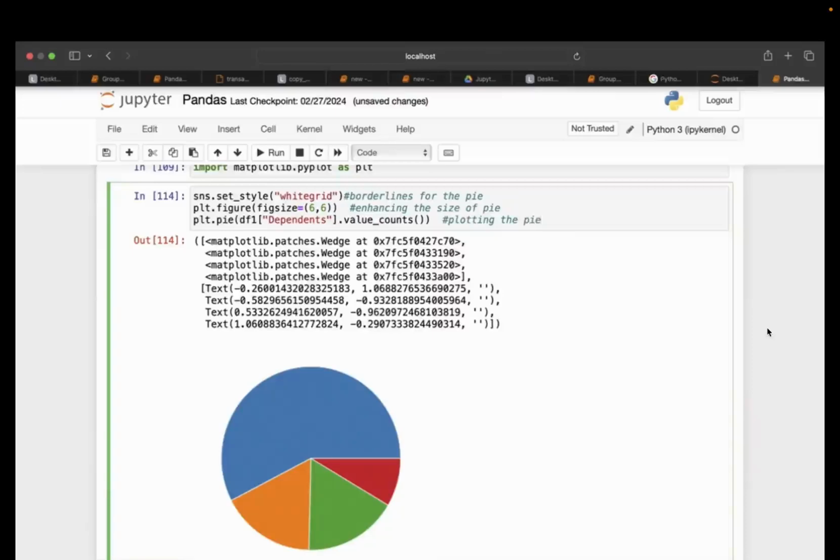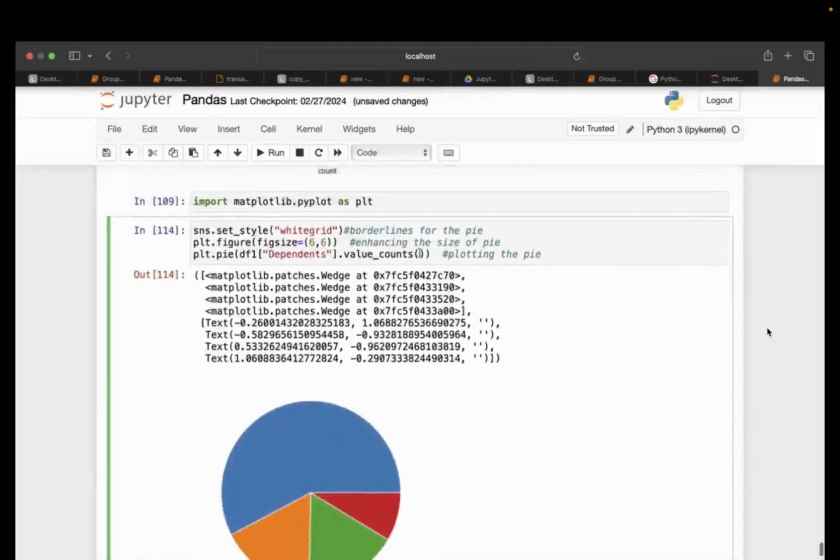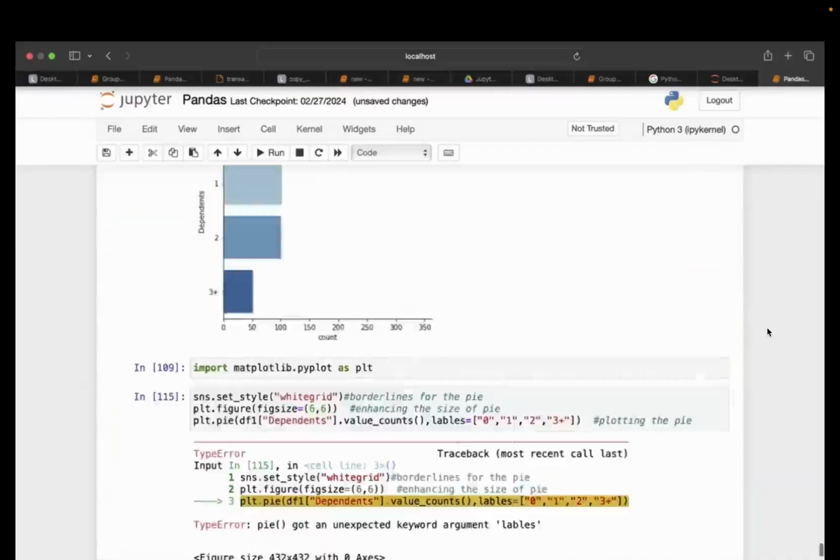Okay. Once this is done, you can see right now I don't have any labels here, right? So if you want to show the labels here, simply mention comma, write labels equals to, what all do we have? Dependence as 0, 1, 2, and 3 plus, right? Running it.